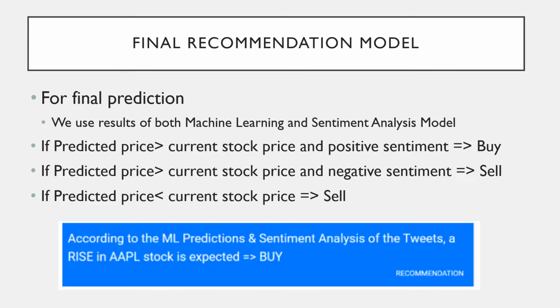This proves the power of news-based analysis and prediction models. And if there is something negative about the company going around, there is a likelihood of the stock price dropping. Finally, if the predicted price is less than the current stock price, then automatically we tell the user to sell the stock. A snippet of how the recommendation looks in the application is also shown.